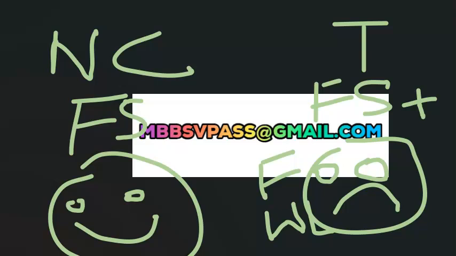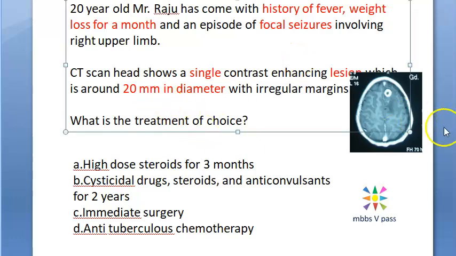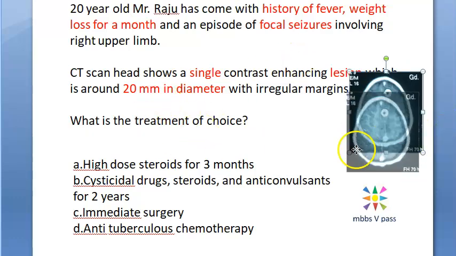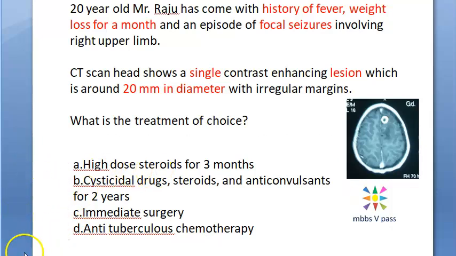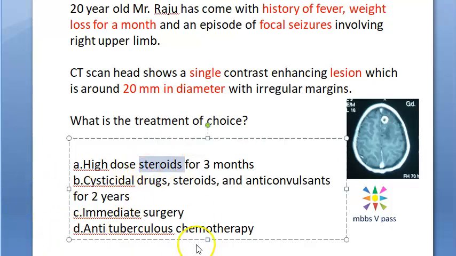Another thing with the intracranial pressure, you should know. Intracranial pressure may be raised in tuberculoma. Okay, maybe raised. They did not give any information here, right? Anyways, so now let us write the treatment of choice. They are asking, what is the choice of treatment? Will you give steroids? I don't think so. Will you give cysticidal drugs? No, we just now told you that it's not neurocysticercosis. Will you do surgery? No. So I will give anti-tubercular chemotherapy.